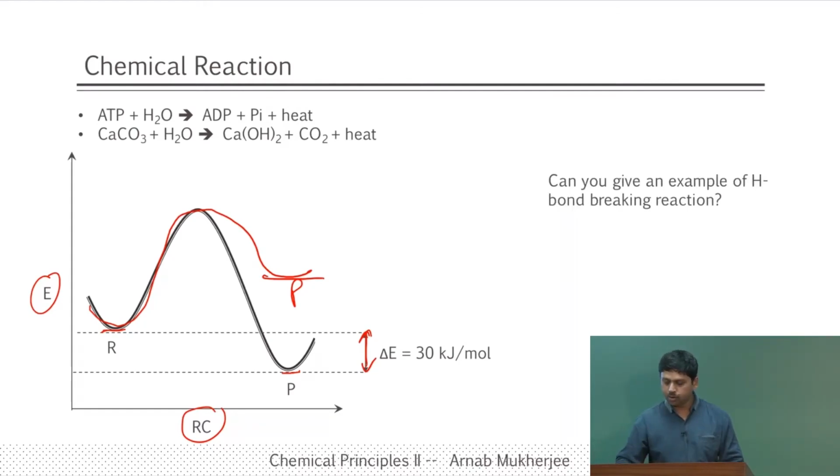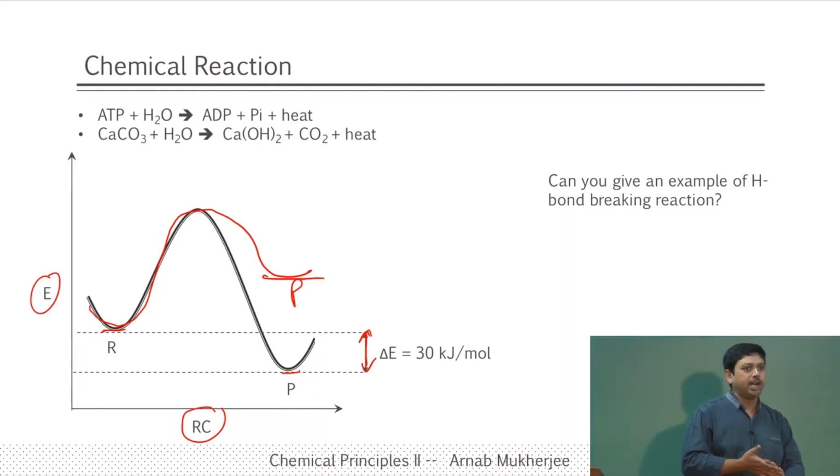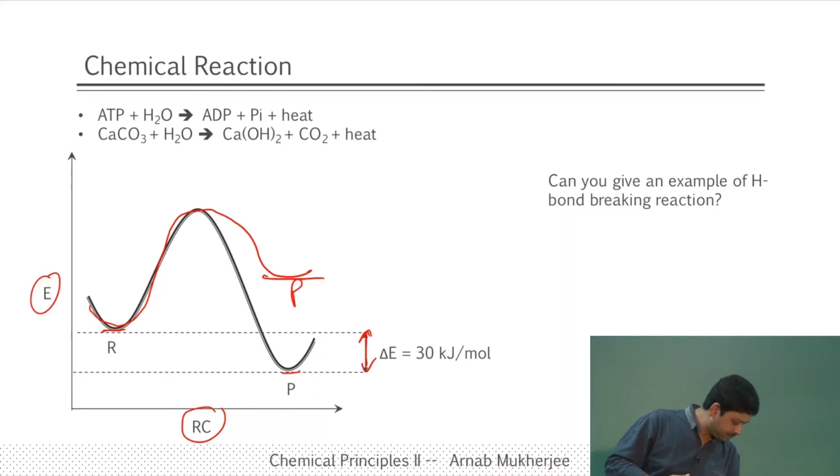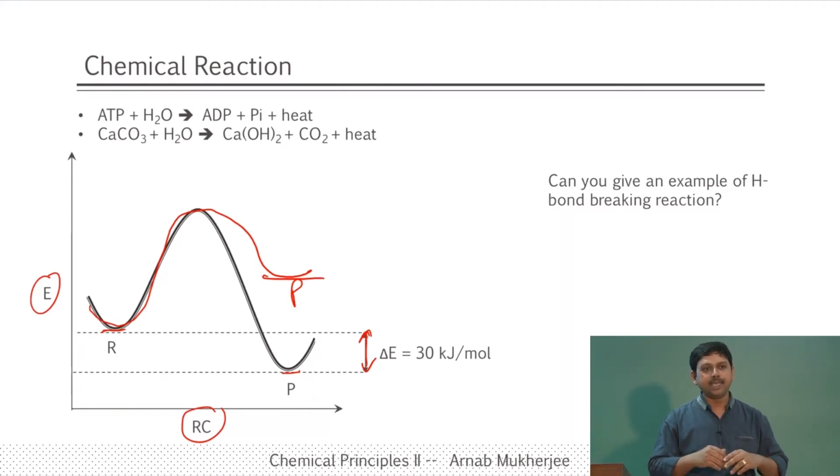Okay. So, now I have a question for you, is that can you give an example. So, this is an example of a chemical reaction that we are given, right, ATP and calcium carbonate. Can you give an example of hydrogen bond breaking reaction which we can actually observe? Some example where hydrogen bond breaks. No, I am saying a physical example which we can actually show in front of you.